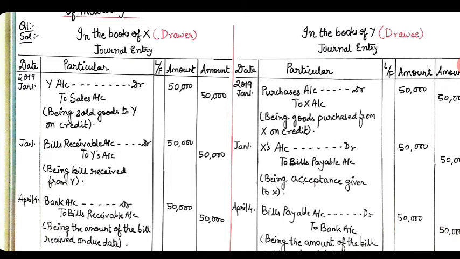In the books of the drawer, the last entry will be April 4, because the bill is to be paid after 3 months. So 3 months starts from January, to February, March, April, plus 3 days of grace. Therefore, April 4: bank account debit to bills receivable account, being the amount of the bill received on the due date, 50,000. And the same in the books of the drawee: bills payable account debit to bank account, being the amount of the bill paid on the due date, rupees 50,000.